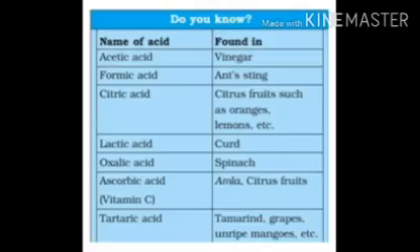This table shows you various acids which occur in nature. Acetic acid is found in vinegar. When an ant bites you, you get itching, and that reason is formic acid injected by the ant in your skin. Citric acid is found in citrus fruits like lemon, orange, etc. Curd has lactic acid. Spinach contains oxalic acid. Amla and some other citrus fruits have ascorbic acid, that is vitamin C. Tamarind, grapes and unripe mango have tartaric acid.